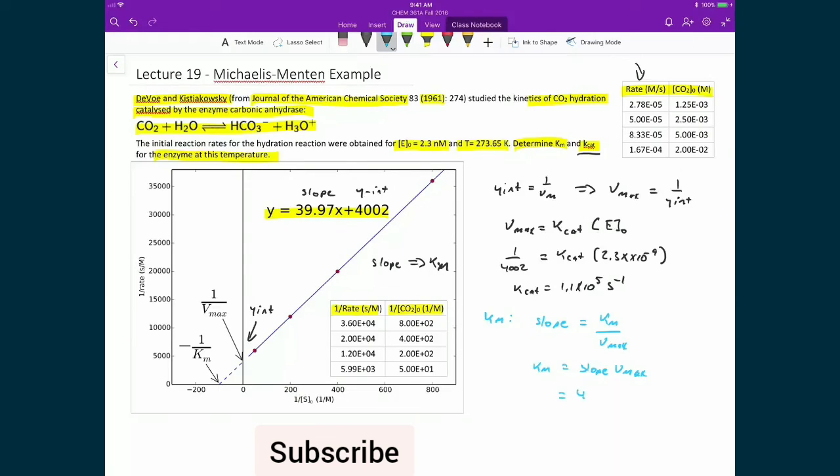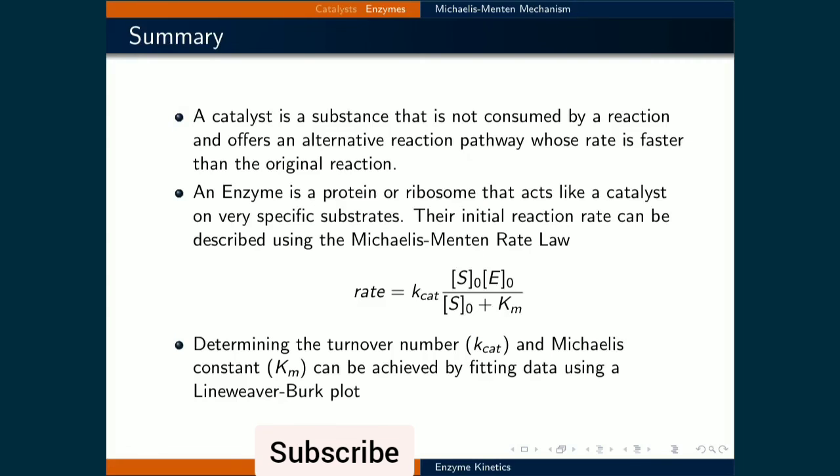The slope is 39.97, and my maximum rate was 1 over 4002. And so when I solve for this, what I get is 9.99 times 10 to the minus 3 molar.